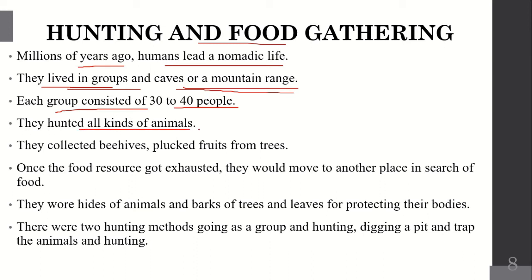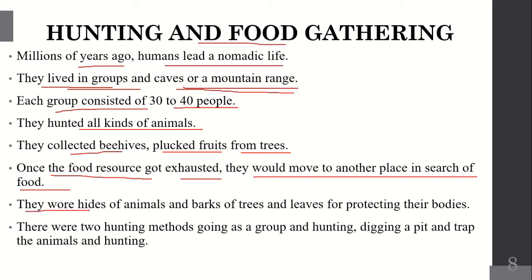They hunted all kinds of animals. They collected beehives to get honey, and plucked fruits from trees. Once the food resource got exhausted, they would move to another place in search of food. If they were living in one place, once all the food was exhausted, they would start moving to another place in search of food. Wherever they got food, they would settle there and lead a normal life. Once the food was over, they would start moving. Like that, they had a nomadic life.